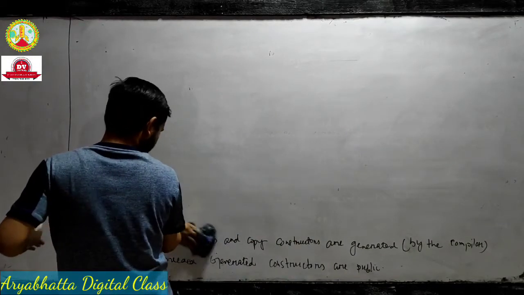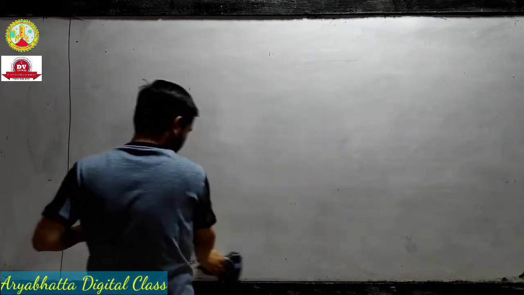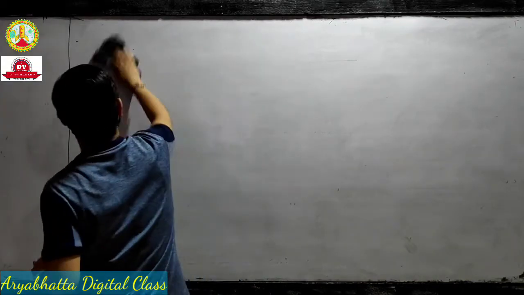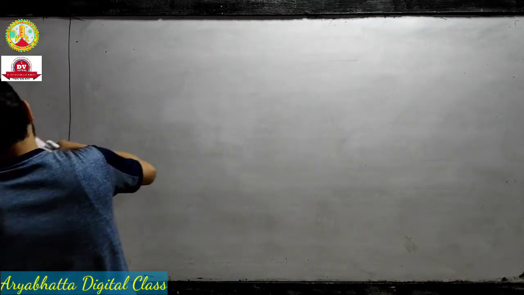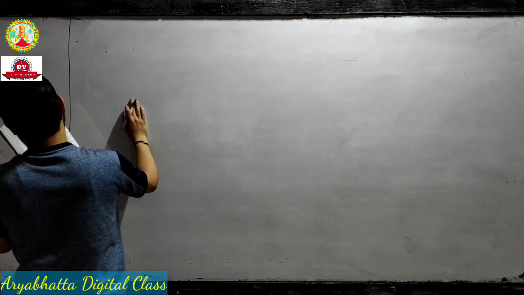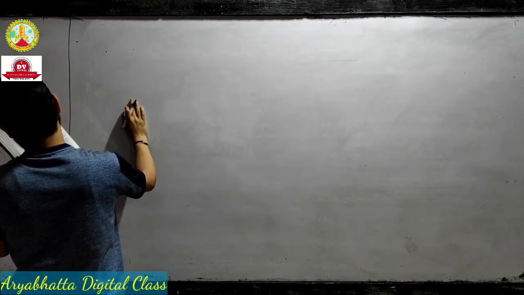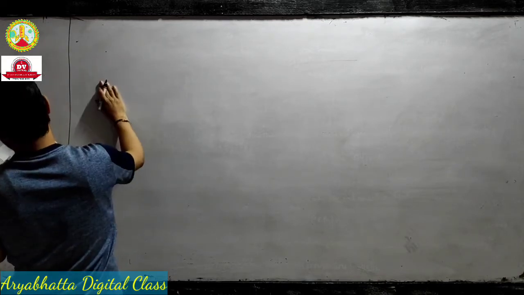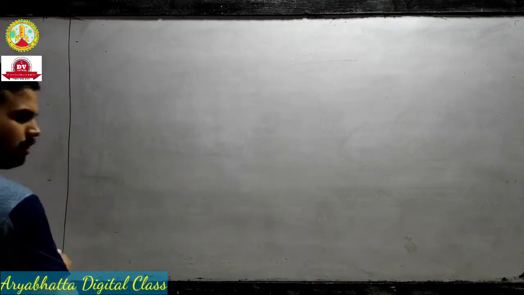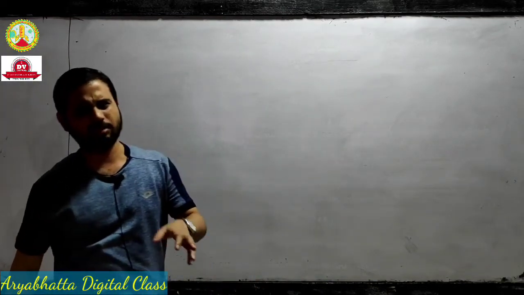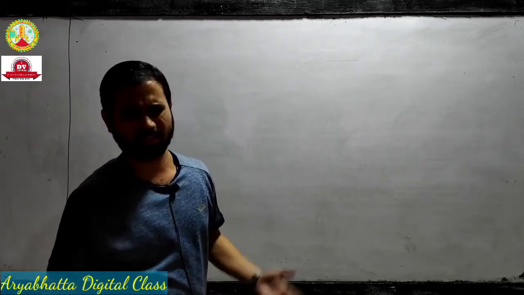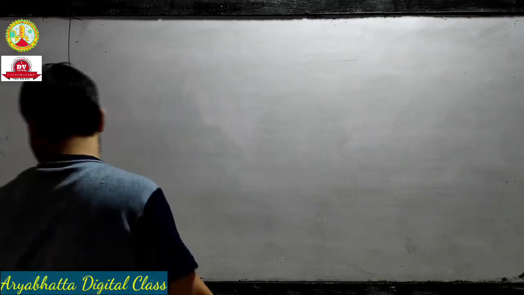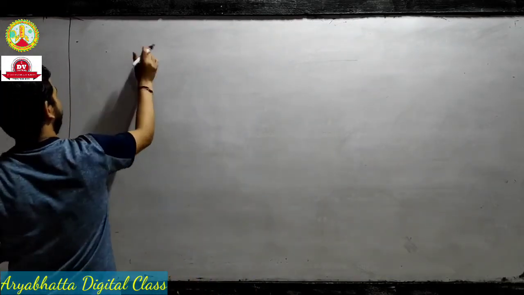Five points will be enough for your syllabus, because a maximum of 5 marks does not come for this topic; generally 2, 3 or at most 4 marks. Next topic I will discuss.